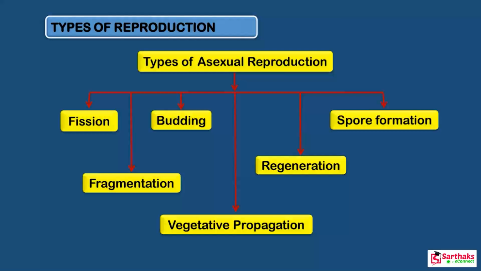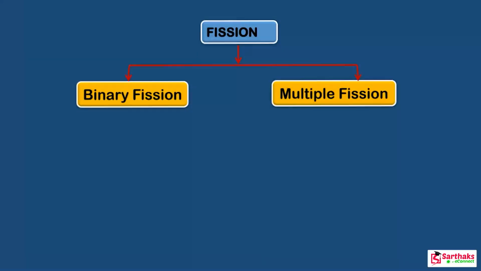Now here are the different types of asexual reproduction. The first one is fission, then fragmentation, budding, vegetative propagation, regeneration and spore formation. Here I am going to explain each and every type of asexual reproduction one by one. So the first type is fission. What do you mean by fission? Fission means, beta, splitting into parts.